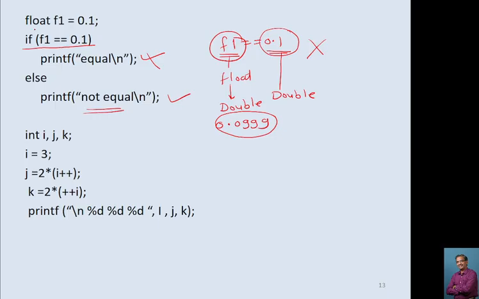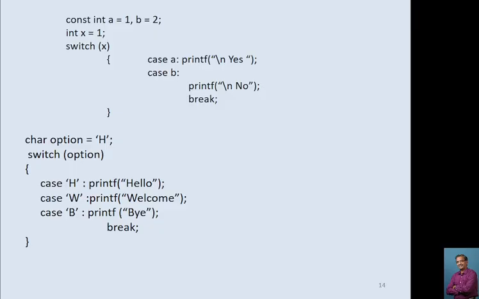Remember this, because this is a float. If here it were a double, it would give equal to, but this is a float, so it considers this 0.1 as a double, and then this float it converts into the double, but while converting, this 0.1 is converted into 0.0999, and that is not equal to 0.1, so it will go to the not equal.